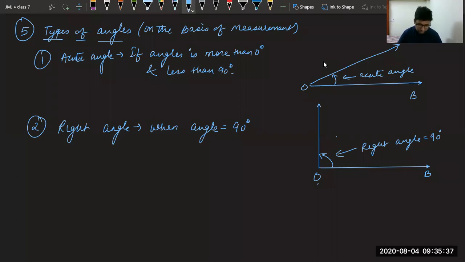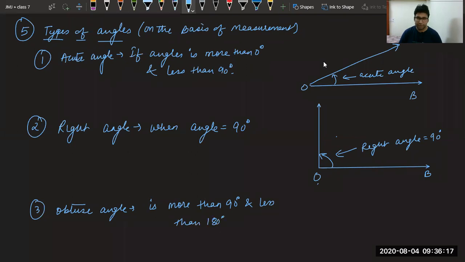Okay, Rishi, join again. Third one, all of you please try. After right angle, if we further open this arm, which angle will we get? Very good, we will get obtuse angle. So obtuse angle is an angle which is more than 90 degree and less than 180 degree.